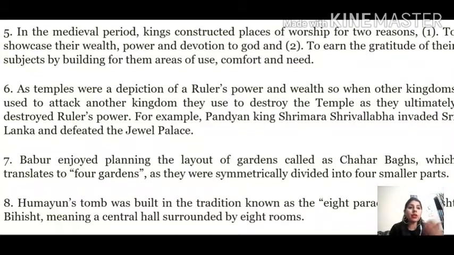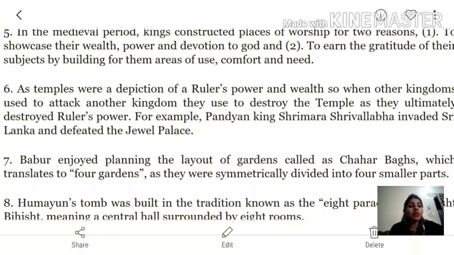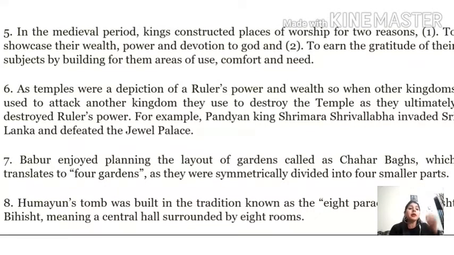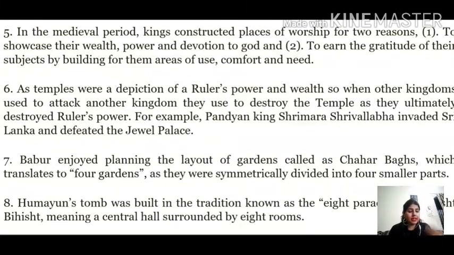Then what we are going to see later on is that as temples were a depiction of a ruler's power and wealth, when other kingdoms attacked another kingdom, they used to destroy the temples, as they ultimately destroyed the ruler's power, right? Because only with the temples or worship places can a king show everything related to wealth, devotion, and how powerful he is, fine.